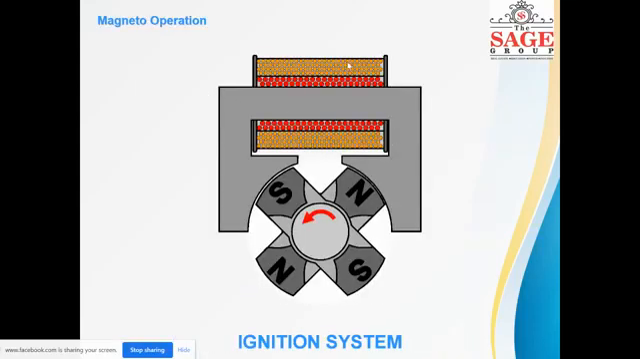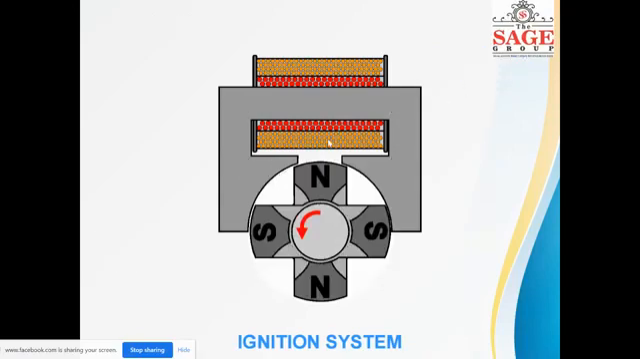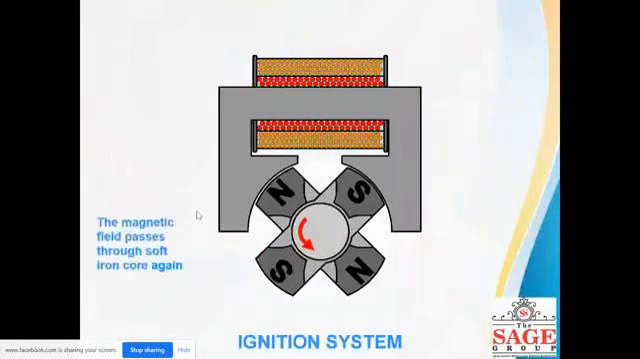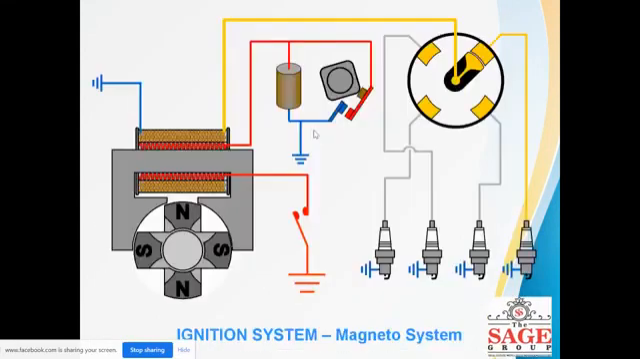Now the other one is the magnetic ignition system. Here the magnetic field passes through the soft iron core. See, EMF is produced in the coil winding, and the ignition takes place. Now there is no magnetic field in the soft iron core. You can see here, the magnetic field passes through the soft iron core again, and because of this, once the magnetic field passes, once it does not pass, this is a circuit diagram